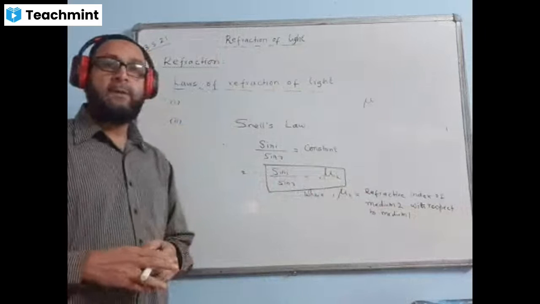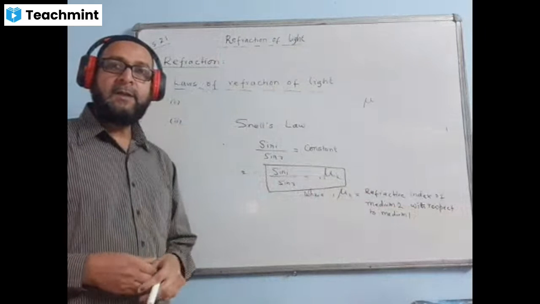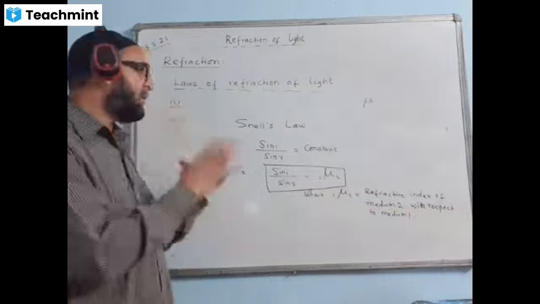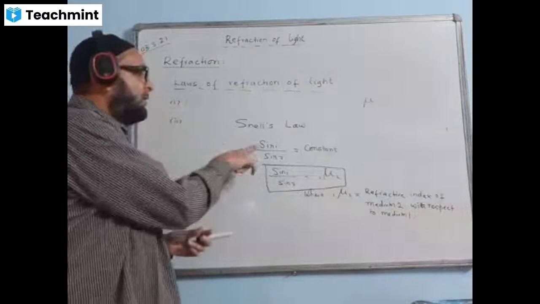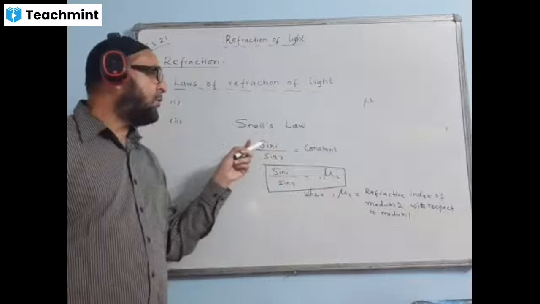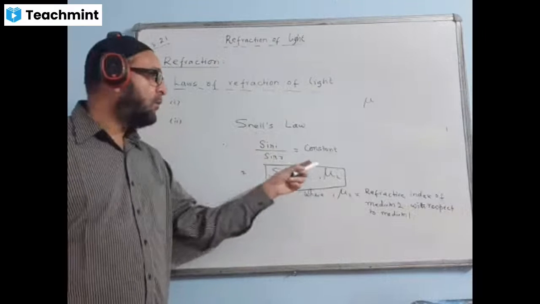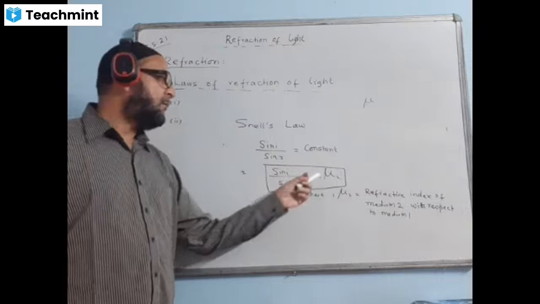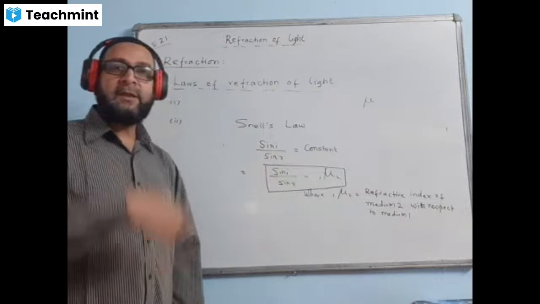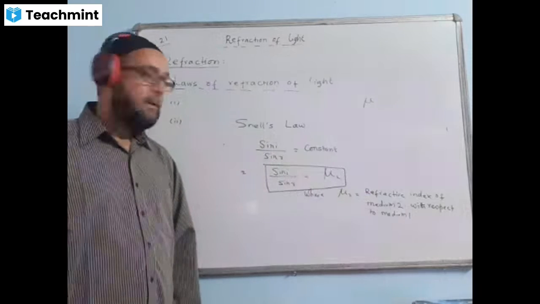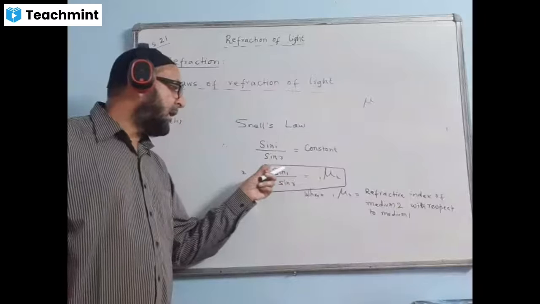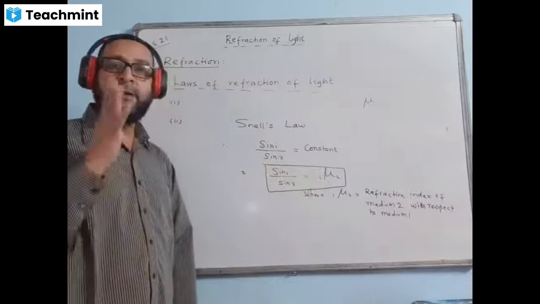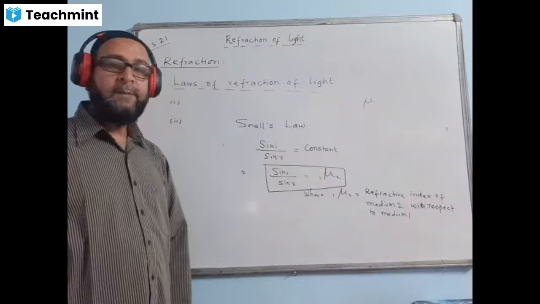If a question comes, state Snell's law of refraction, we'll just give the statement of the second law. That means we can remember the equation sin i by sin r equal to constant, that is mu. At exam time, if you don't write 1 and 2, it is acceptable; if you just write mu, it is also okay. But you should write these equations: sin i by sin r is equal to mu. And the same equation, we will be framing a sentence out of it. How to frame the sentence?